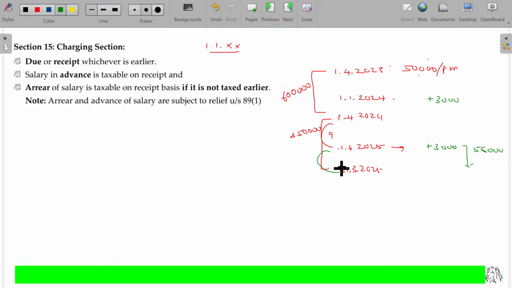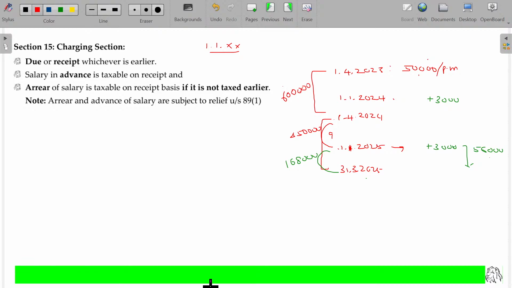So then automatically what happens? From 1/4/25 to 31st March 25, he gets 56,000 salary. 1,68,000. Am I right? So he gets a salary of rupees 1,68,000. The revision is finalized. 6,000 is the increment fixed on 1/4/2025. From 1/4/2025, he is now getting 56,000 rather than 50,000. From 1st April 2024 to 1st January.